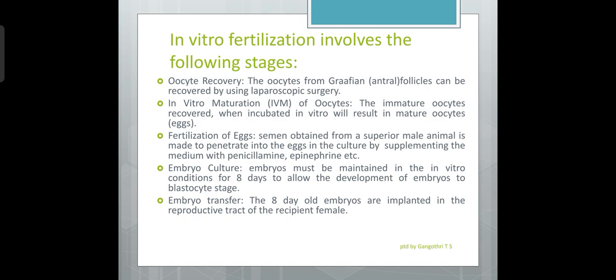Each micro droplet usually carries about 10 eggs. A dose of sperm, approximately 1 million cells per ml, is adequate for in vitro fertilization.